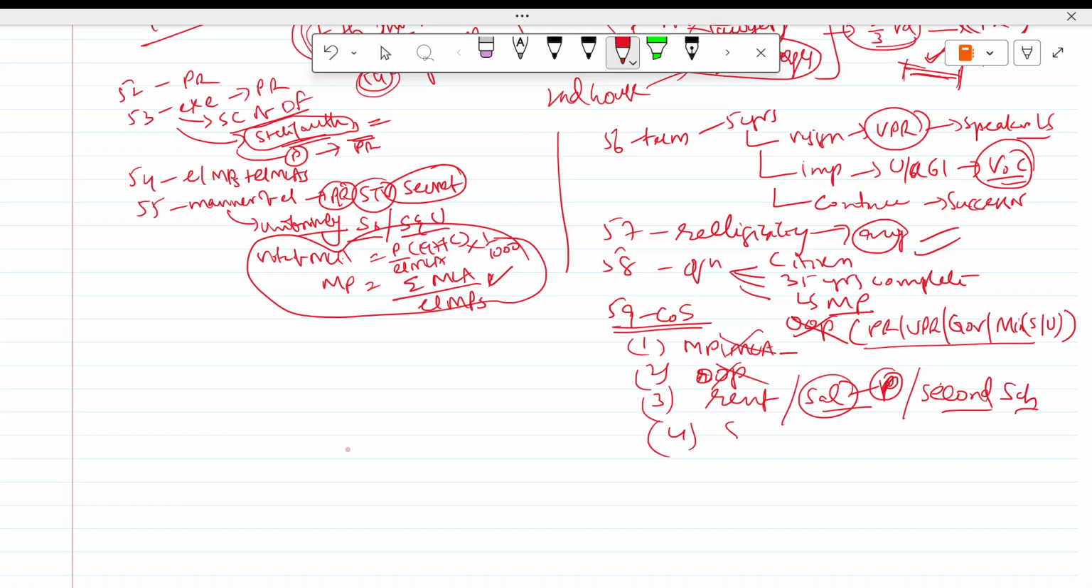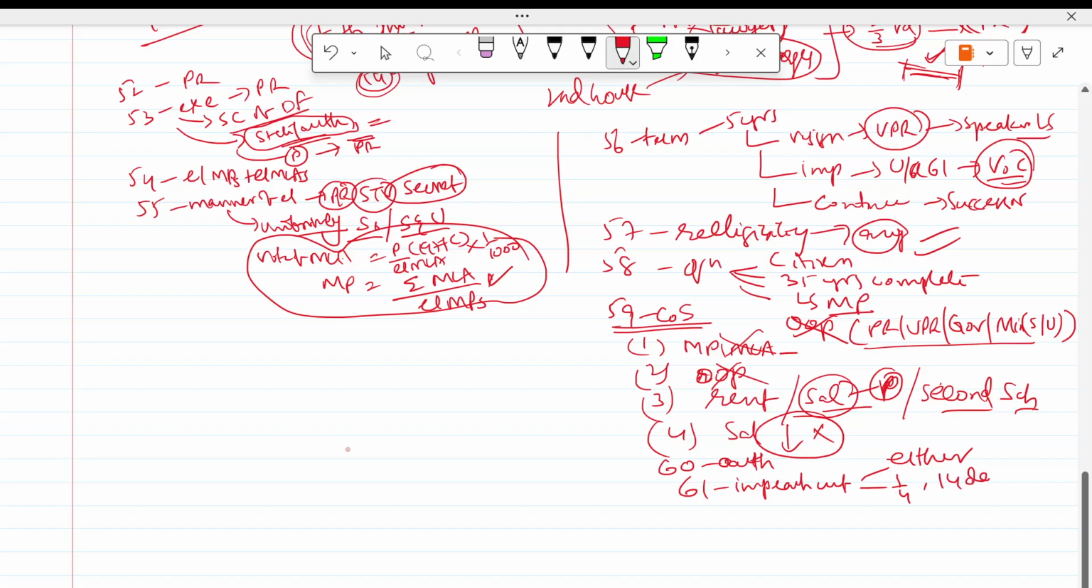Then this salary etc. you cannot reduce to the disadvantage of the president after his appointment. Then Article 61, impeachment. As I told, in either house you can introduce, then 1/4 of the house should agree, and 14 days notice should be given to the president. Then in any house you are introducing, 2/3 of the total membership of the house should agree.